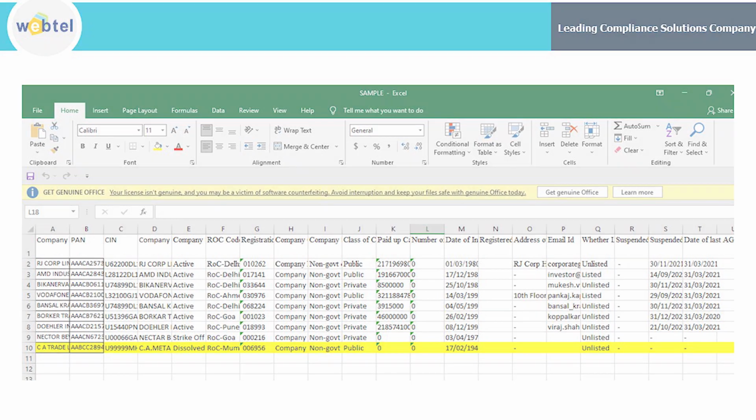I hope after this information you understood that if you are filing the financial statement and any of your vendors or suppliers are listed as struck off companies, then additional information is required to be filled in the financial statement. If you want to know in detail about the solution to easily identify struck off companies, then visit the link mentioned in the description below.